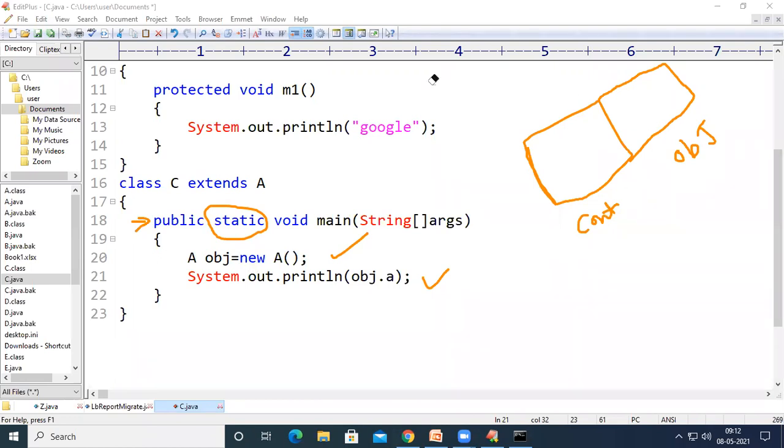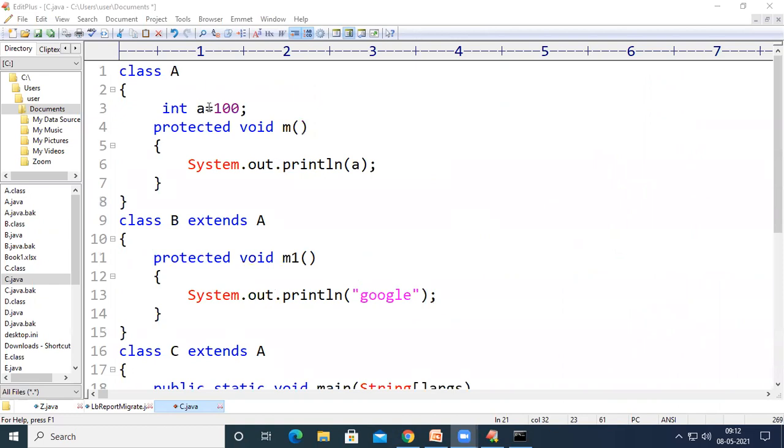In that memory, what is going to happen is, this obj memory was for class A. So the non-static variables and non-static methods of class A will be kept inside this obj. So inside the obj, we are going to have variable A and method m. So finally, there is one context of a class and one instance of a class.